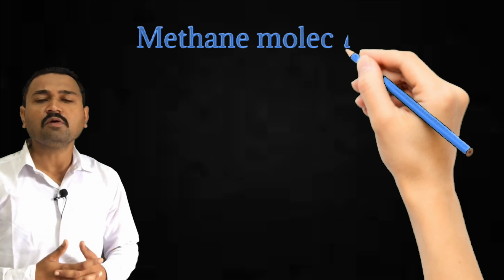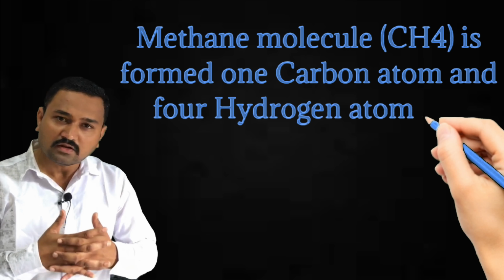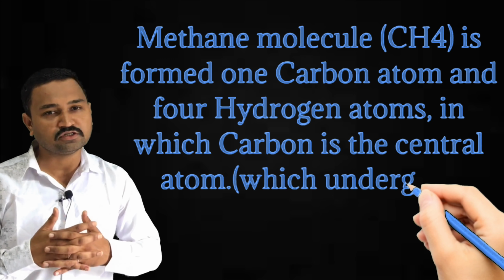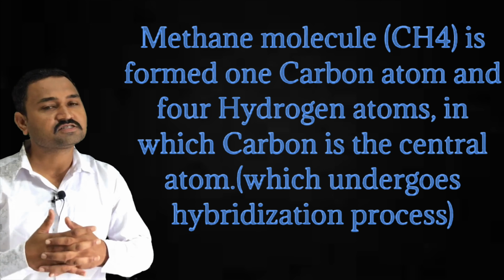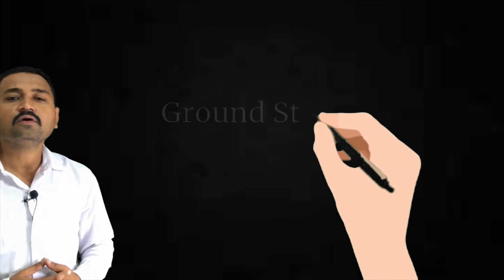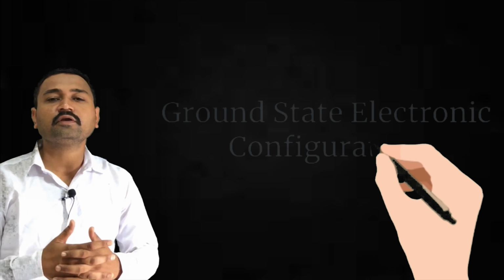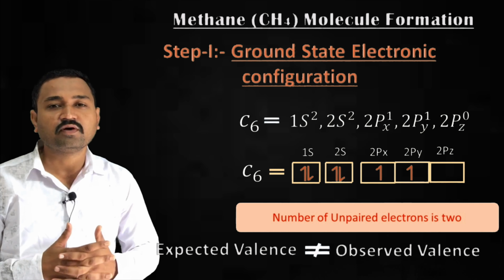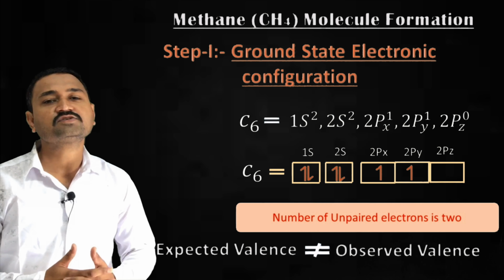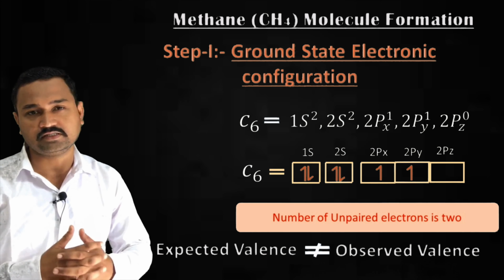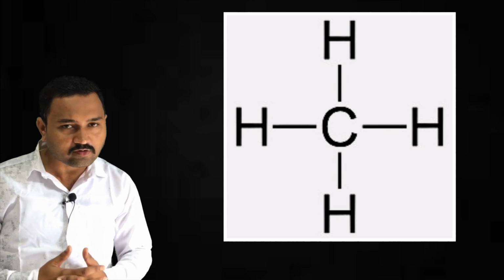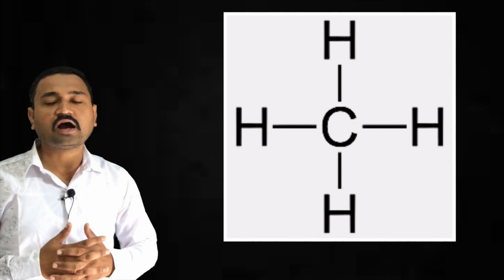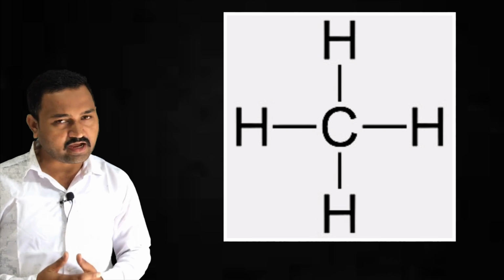We know that methane molecule is formed by one carbon atom and four hydrogen atoms, in which carbon is the central atom. Now in the next step, we must consider the ground state electronic configuration of the carbon atom. Carbon has atomic number 6, and the ground state electronic configuration will be 1s2, 2s2, 2px1, 2py1 and 2pz0. We know that methane molecule is formed with 4 hydrogen atoms. So in methane, carbon is bonded with 4 hydrogen atoms.